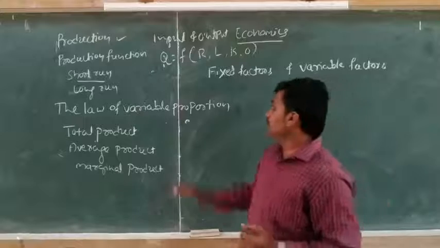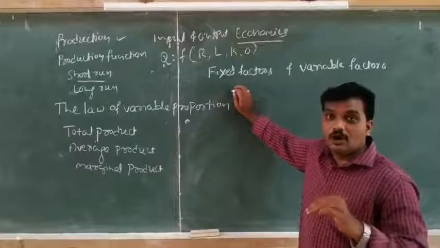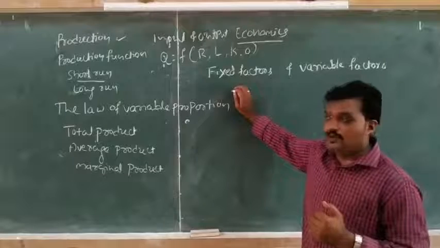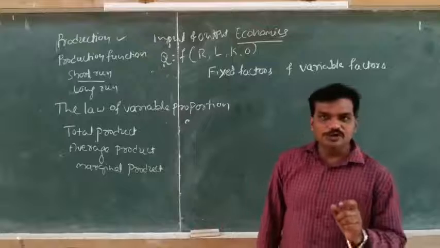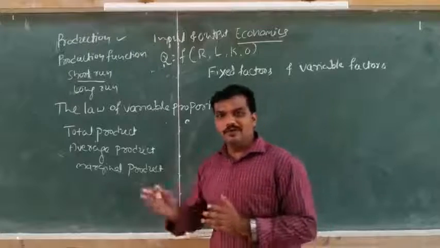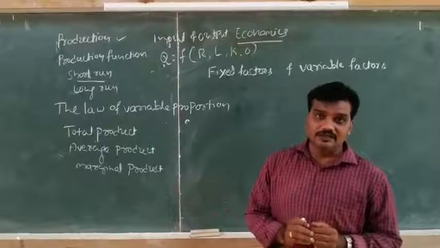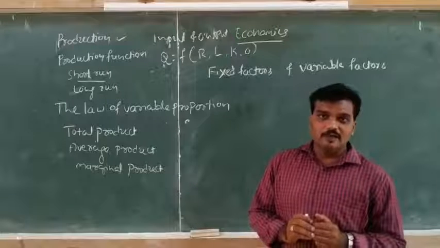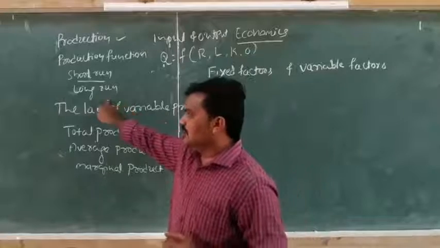In the long run, the firm will change all its inputs to increase the output. That means there is no difference between fixed factor and variable factor, because all factors are variable factors. So that period is called long run.